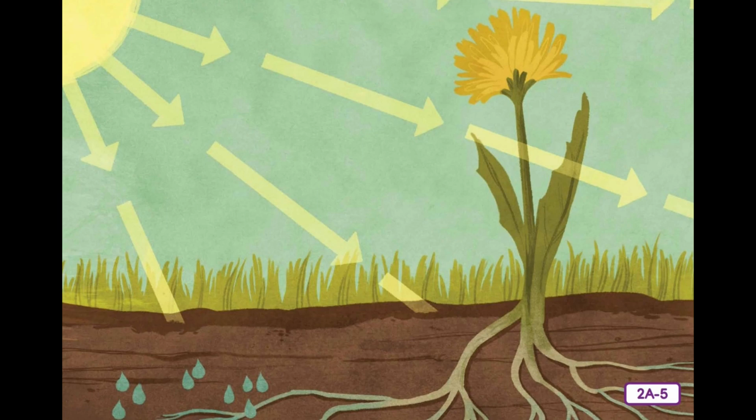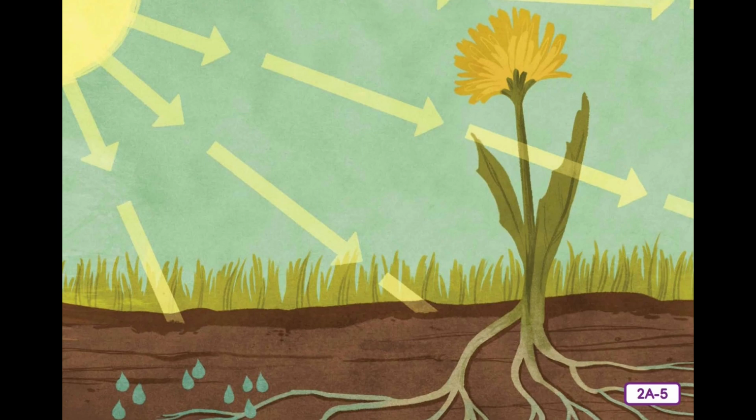Plants are the only living things that make their own food. How do they do that? That's right. They depend on the sun. The sun's energy enters the plant's leaves. Plants absorb water through their underground roots and take in carbon dioxide, a gas, from the air. Carbon dioxide is a gas produced when humans and animals breathe out, or when carbon-based fuel is burned.